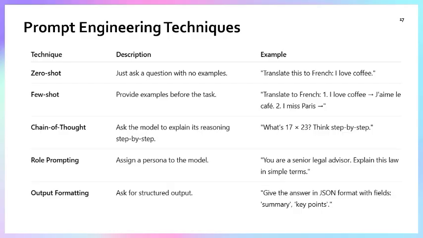Chain of thought is something in which the model goes through reasoning, and you will know all the steps of how it is working. For example, what is 17 multiplied by 23? Think step by step. It explains how 17 multiplied by 23 works and why the answer is what it is. So you get not just the answer, but the explanation.